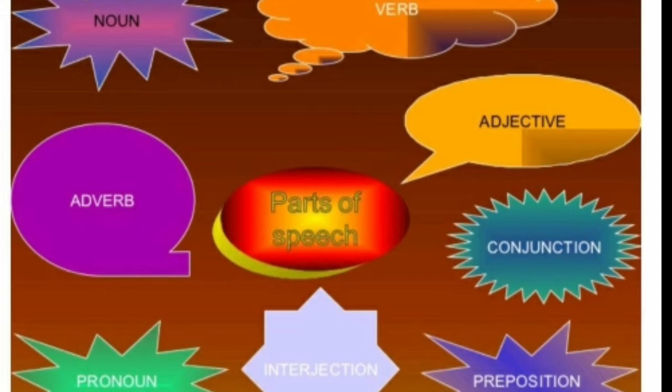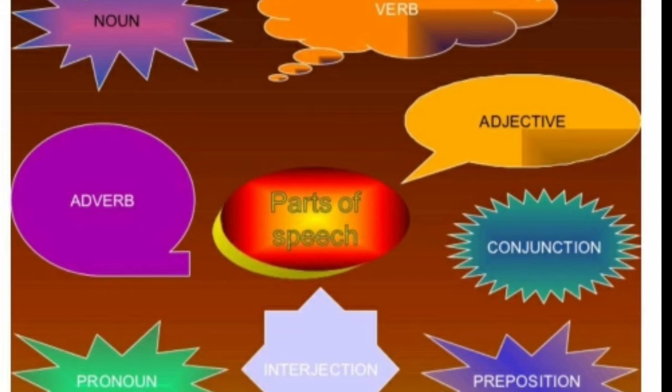So, what are the parts of speech? The parts of speech are noun, verb, adjective, conjunction, preposition, interjection, pronoun, and adverb. Yeah, I agree, this is not in order. Actually, I was just going through the picture on display.